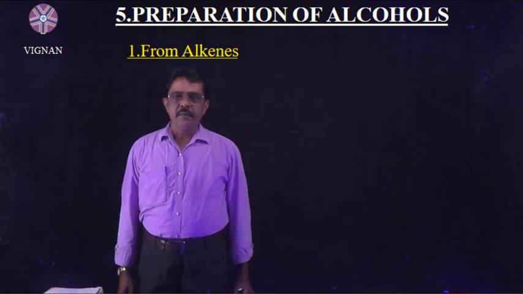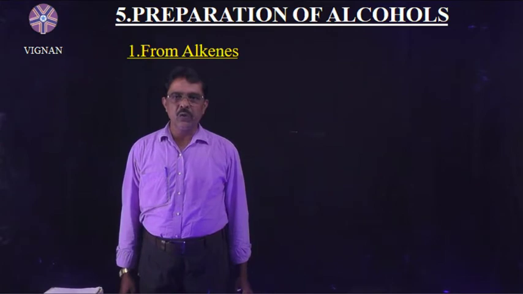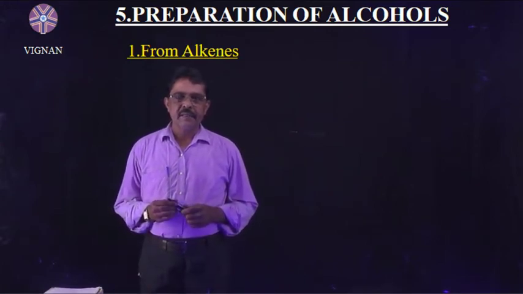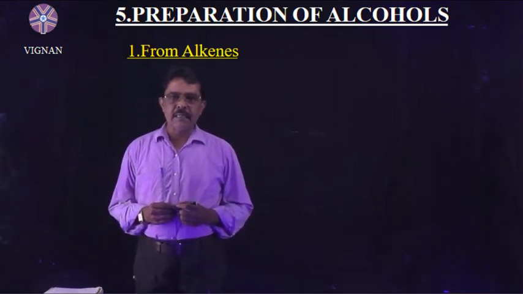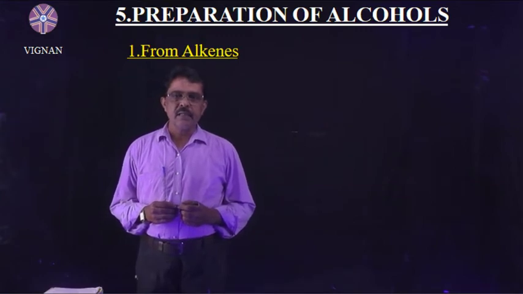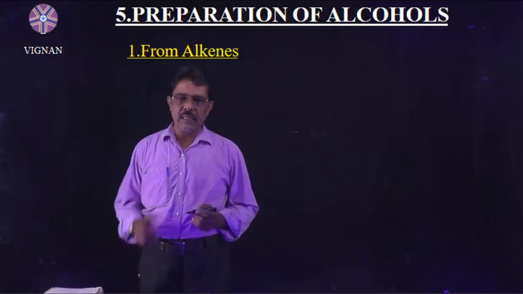Students, after discussing the general introduction of alcohols, classification of alcohols, isomerism in alcohols, and structure of the functional group, we will go on to discuss the preparation of alcohols.